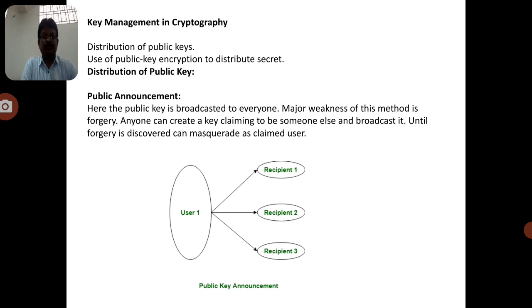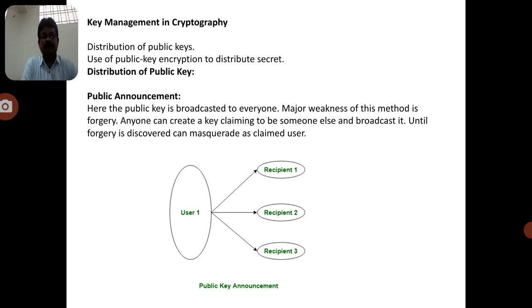Now you can observe that user 1 can distribute his public key to recipient 1, recipient 2, recipient 3 and so on. That means user 1 can distribute his public key to all the users available in the network.